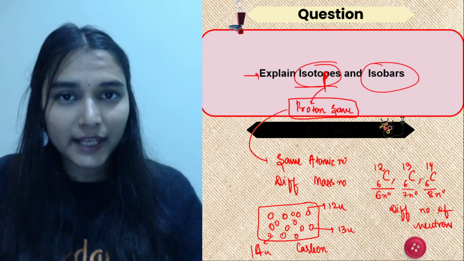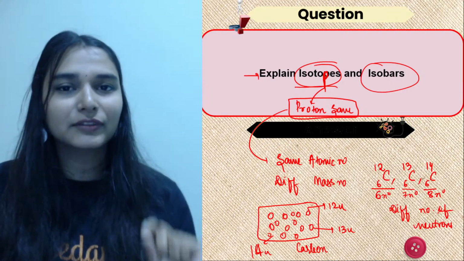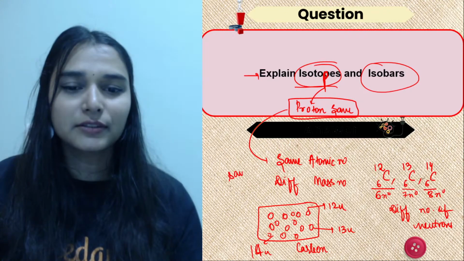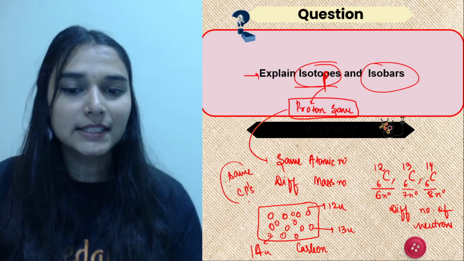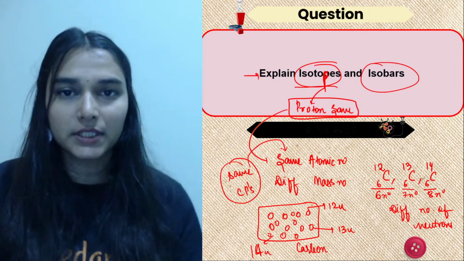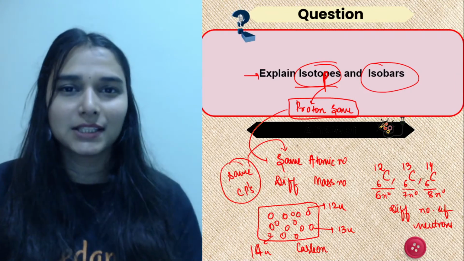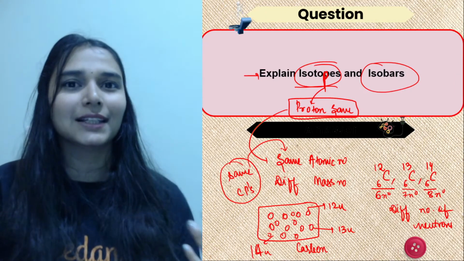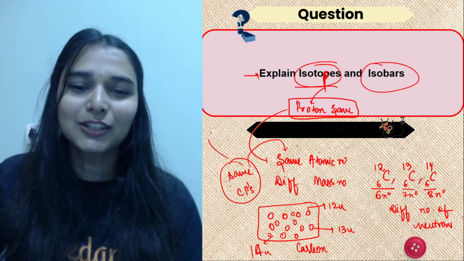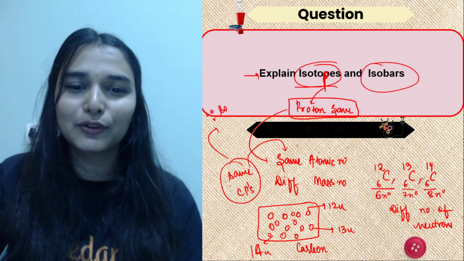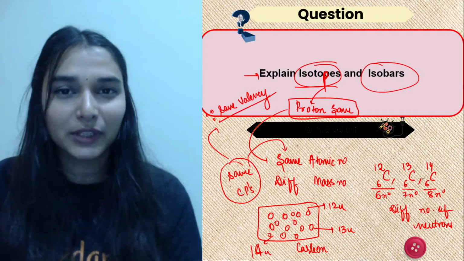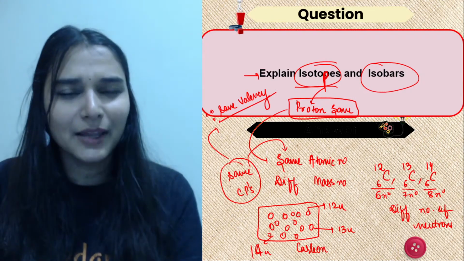Now the next point about isotopes you need to remember is that they have the same chemical properties. Do not forget this point. Isotopes have the same chemical properties. The reason is that they have same atomic number. Same atomic number means same protons. Same protons means same electrons. Same electrons means same valence electrons. Means same valency. Yes, that is why. Okay, क्यों same chemical properties होती है? Because they would be having the same valency. The combining capacity of an atom, that decides the chemical property. You can explain them very well.